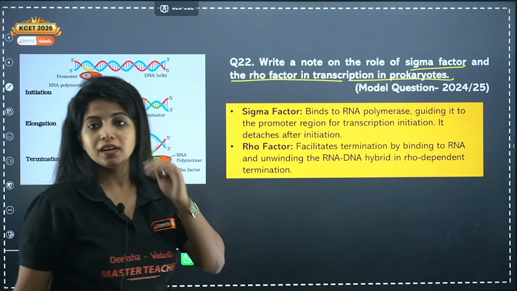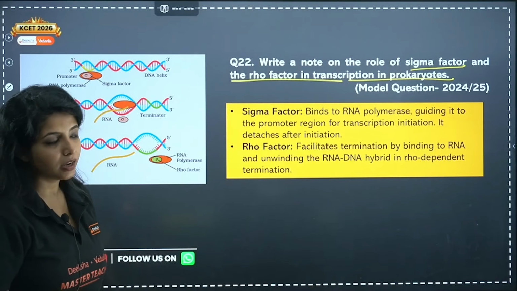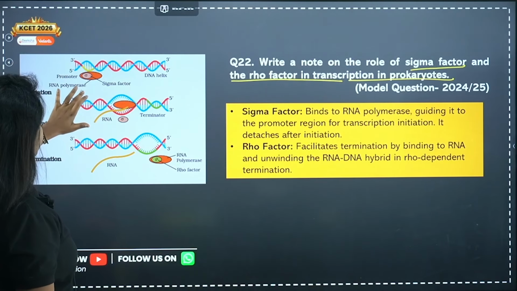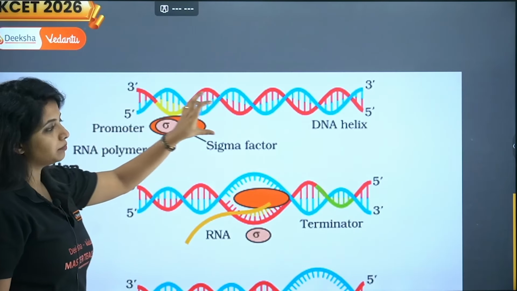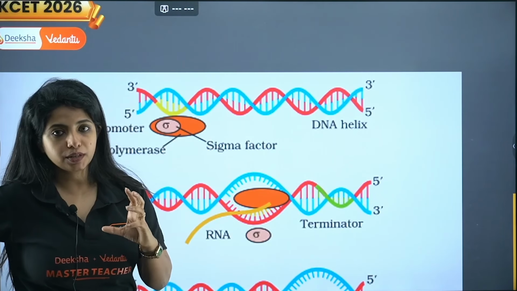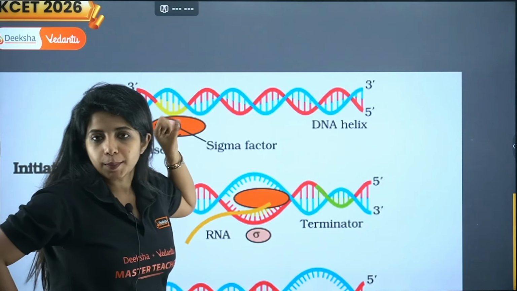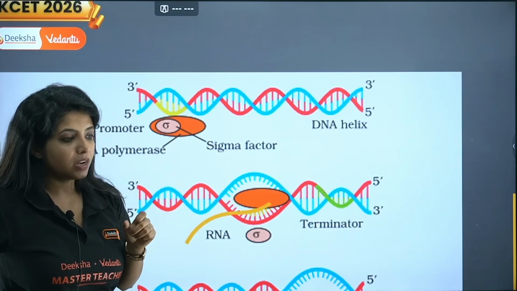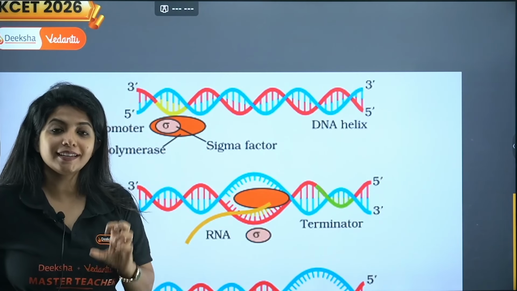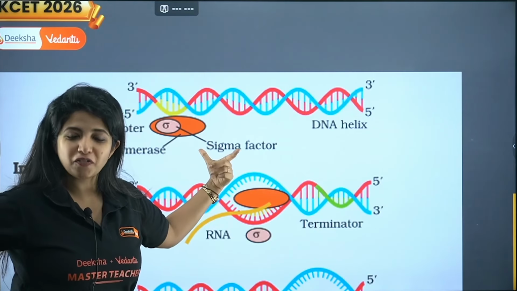Now, write a note on the role of sigma factor and the rho factor in transcription of prokaryotes. My dear children, the DNA is transcribed with the help of RNA polymerase. RNA polymerase goes and binds on the promoter region of the DNA. But it cannot do it alone. It cannot initiate the process of transcription alone. It needs a factor, you call it the sigma factor.